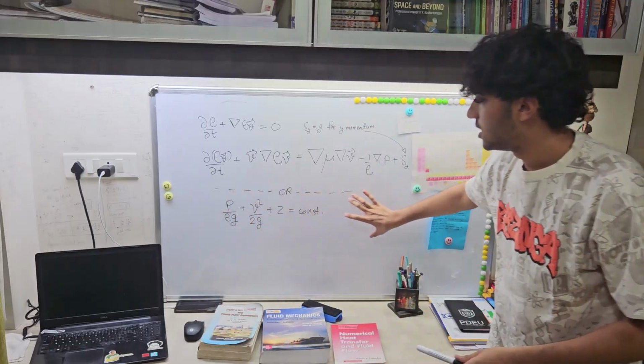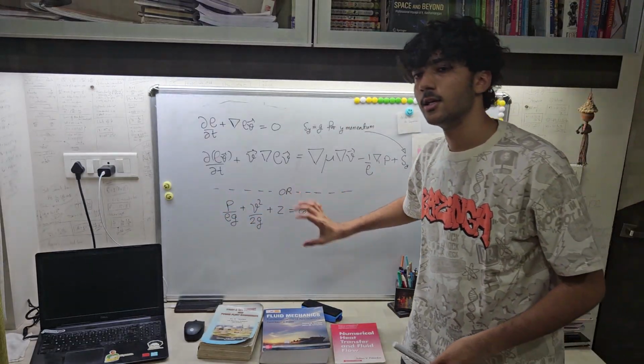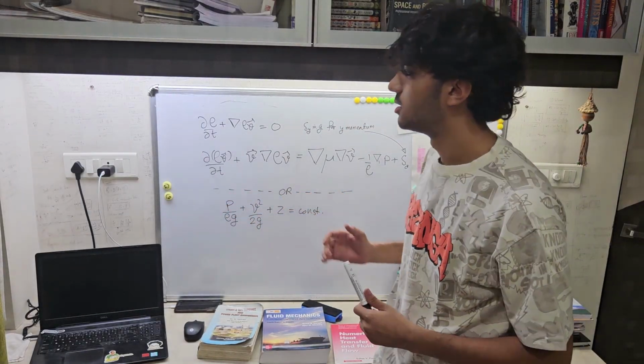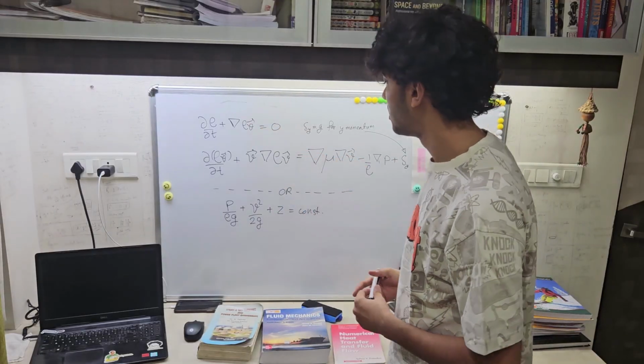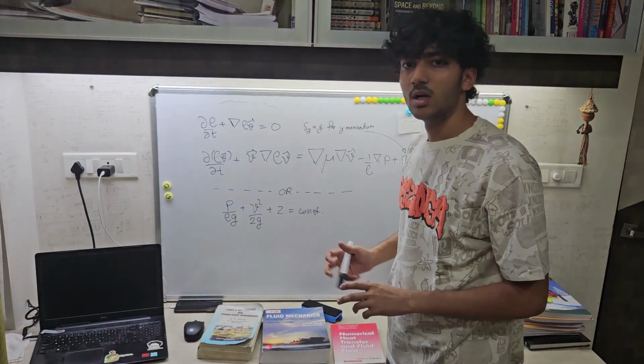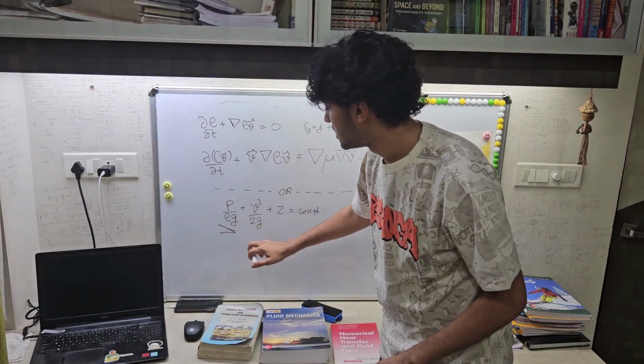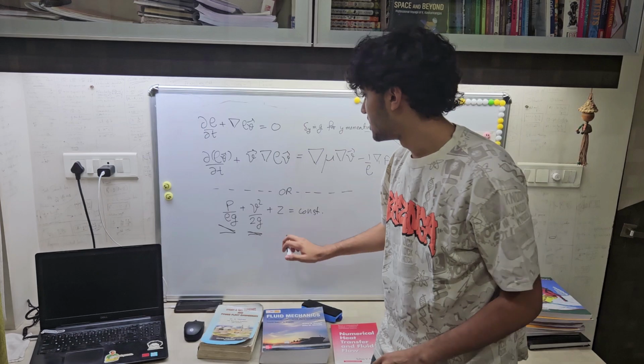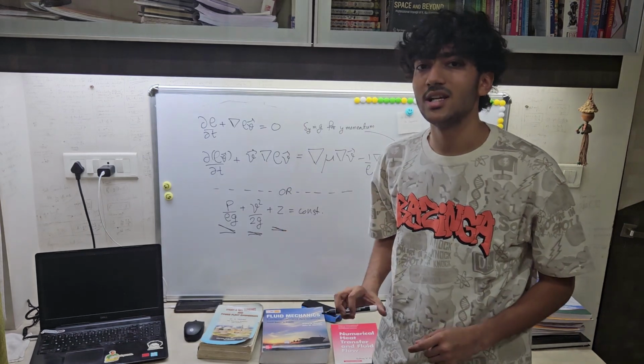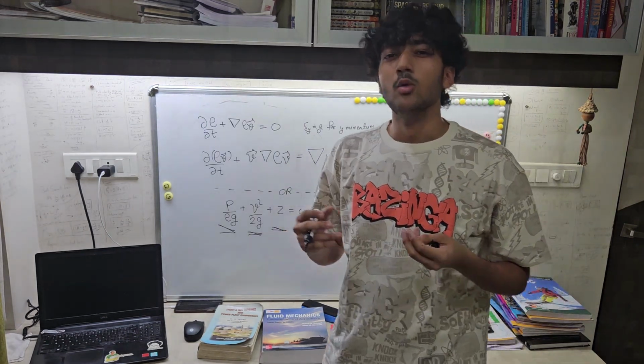And this is the Bernoulli's equation that we can see here, and we'll see all of them one by one. So if we talk about Bernoulli's equation, it basically says that the pressure energy, the kinetic energy, and the potential energy are always conserved.